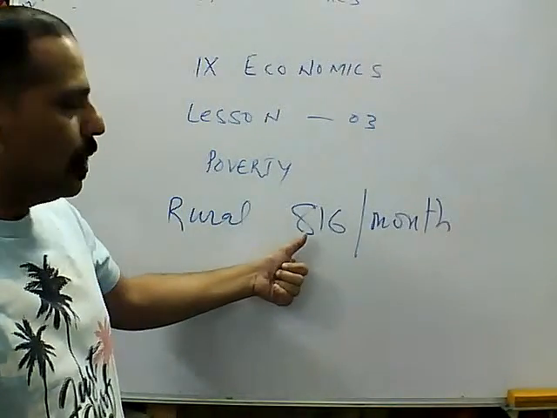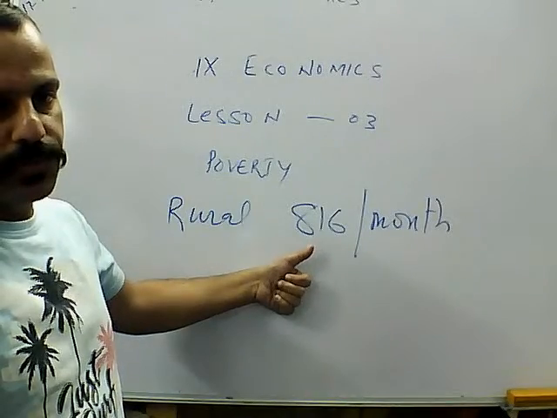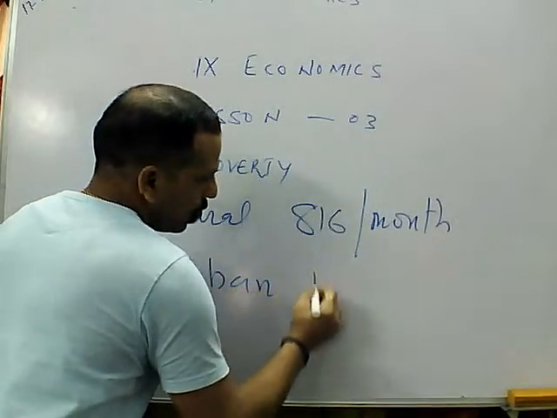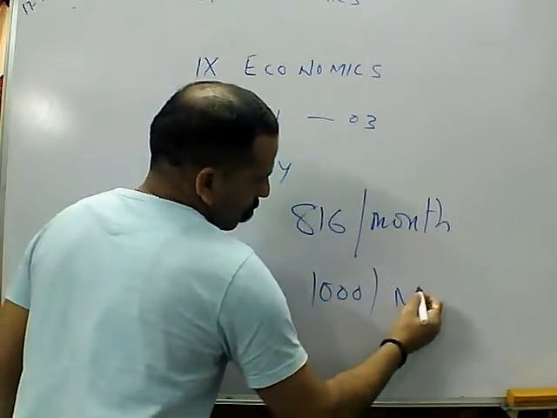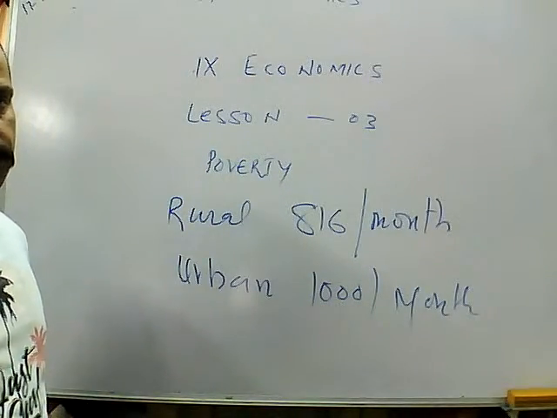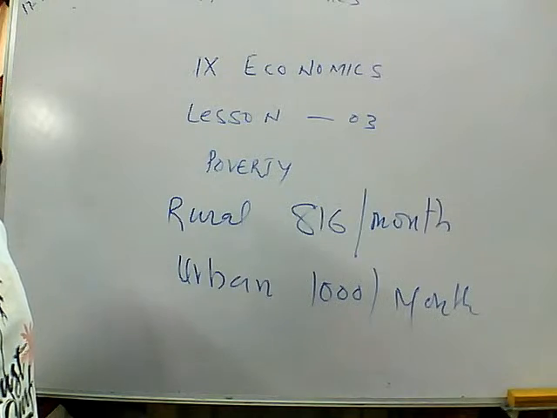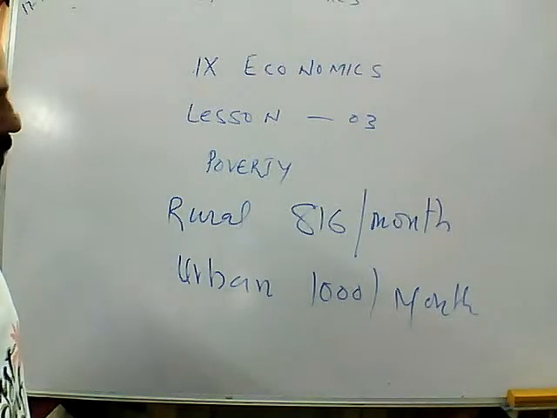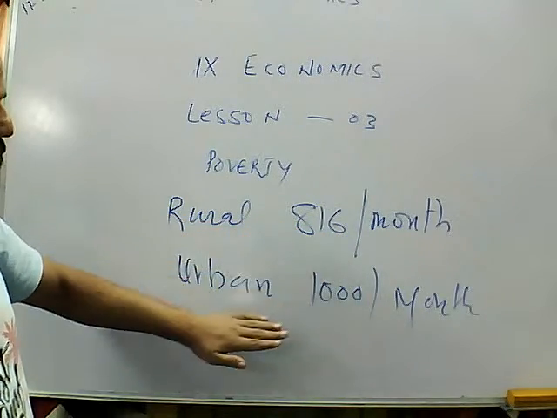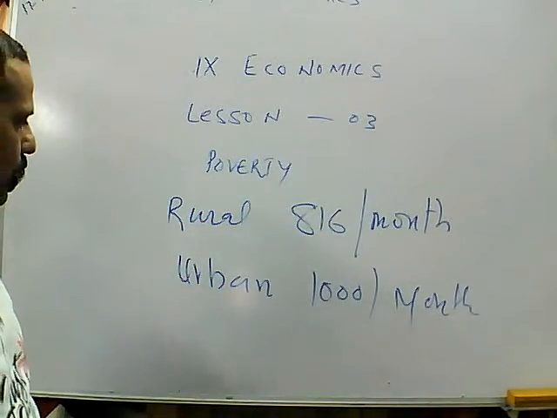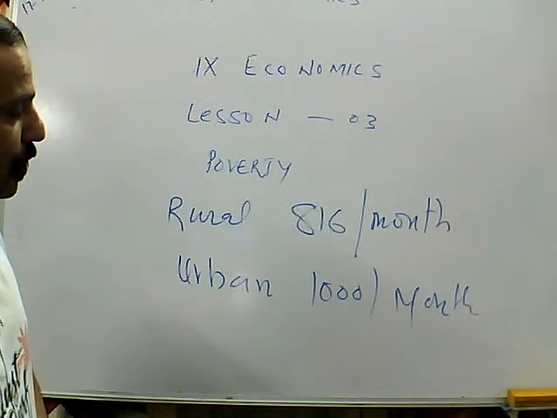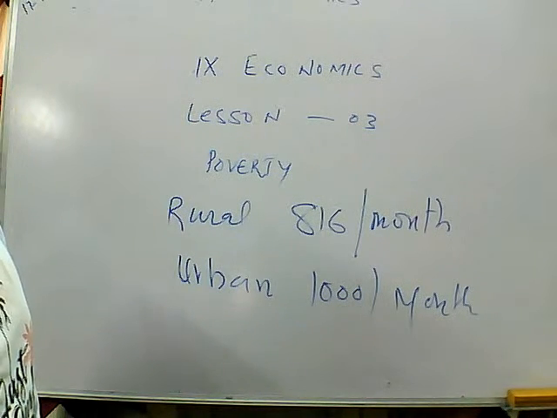And if a person is in an urban area, then around 860 rupees per month he has to spend in the market for his survival in cities or urban areas. Minimum 1000 per month we take.